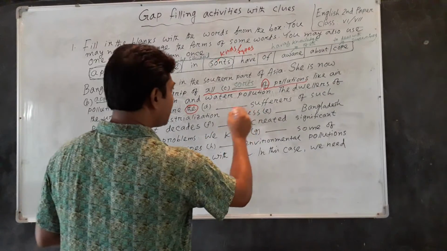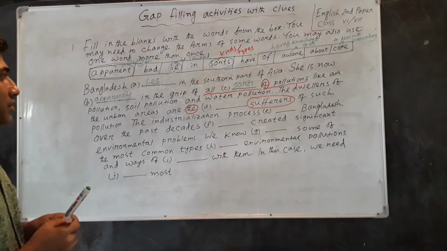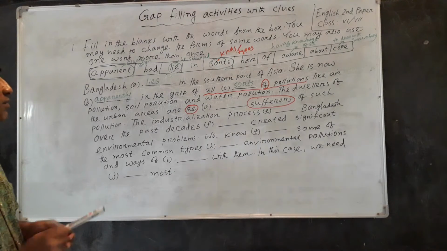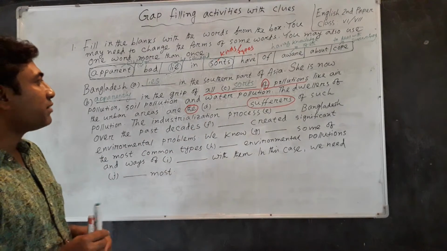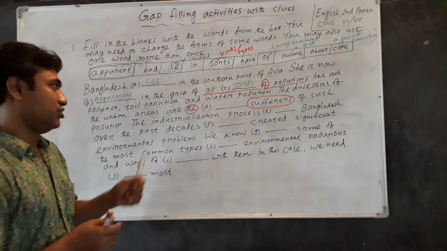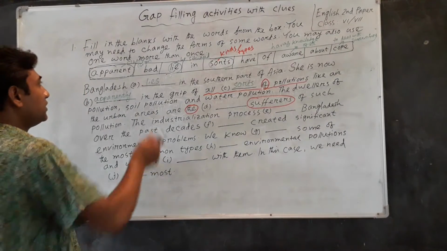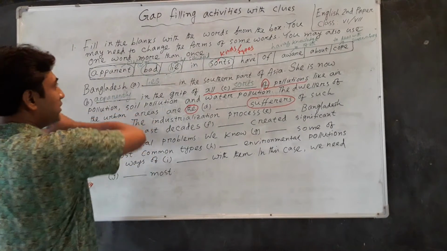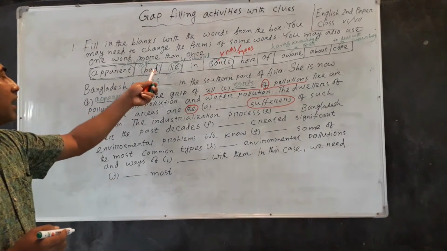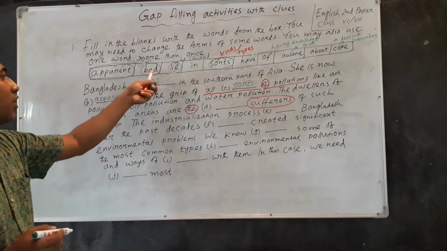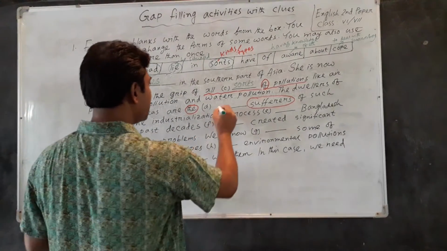And after the blank there is a word and it is a noun. And from the meaning of the sentence we know that here the superlative form of an adjective will be used. So here, dear students, the word bad is an adjective and it is in positive form, and the superlative form of the word will be written here. The superlative form of bad is worse and it will be written here.